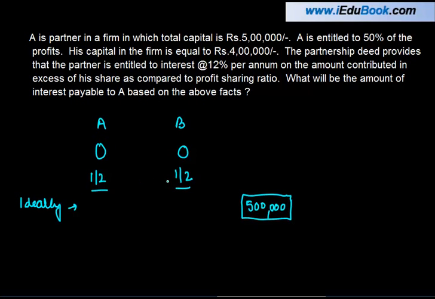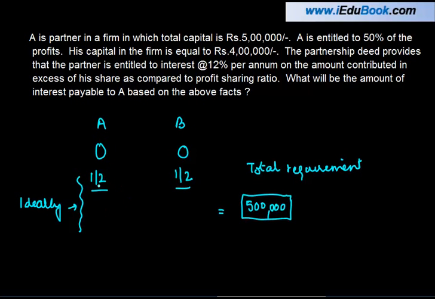Because they are sharing profits and losses equally, in an ideal situation, A and B will want that each one of them should also contribute proportionately, right? Which is half of the capital of 5 lakh, which is the total requirement of the firm. Let's call this the total requirement,